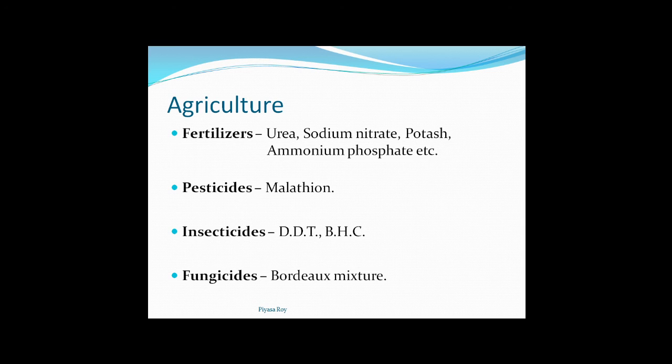Next, pesticides: malathion is an example. Many others are there, but only one is enough.